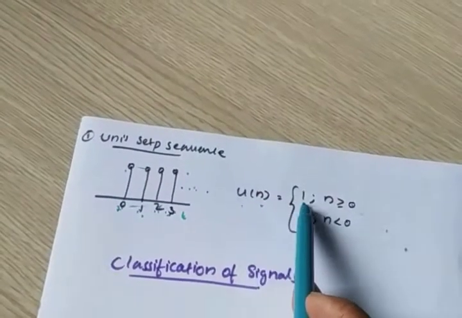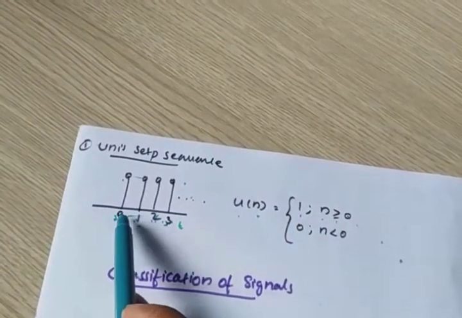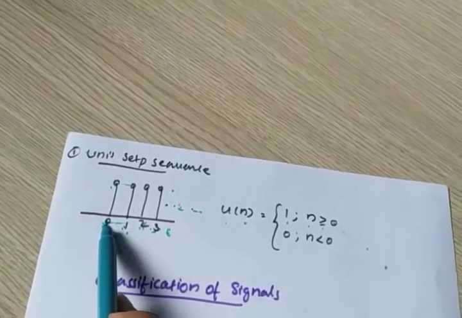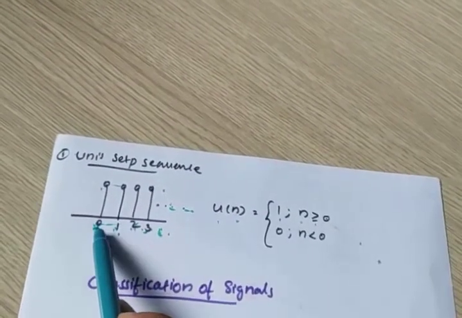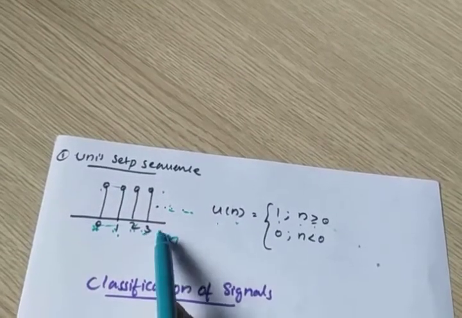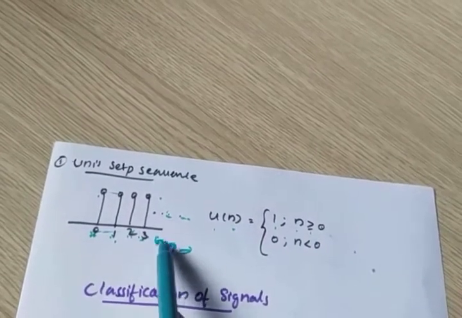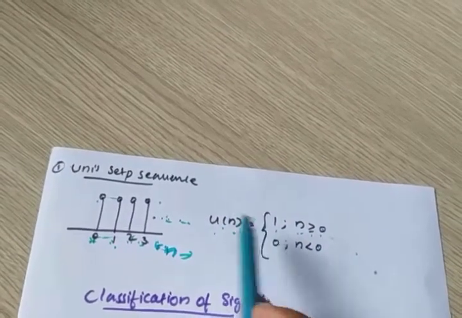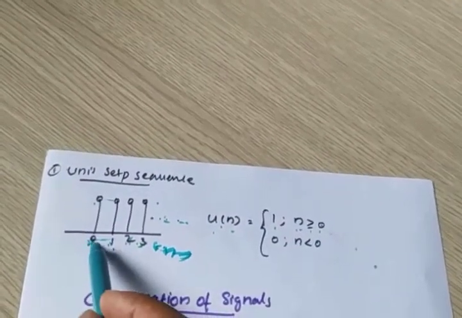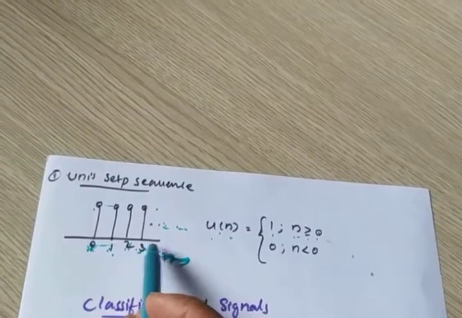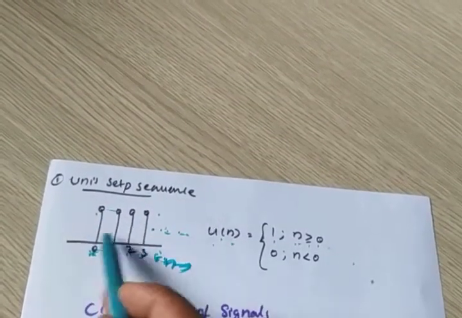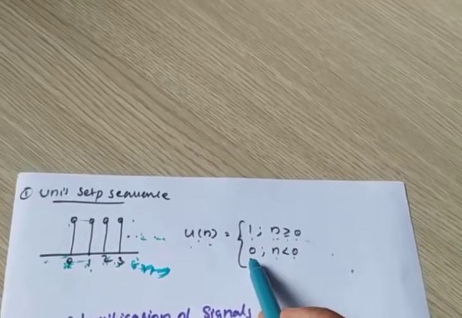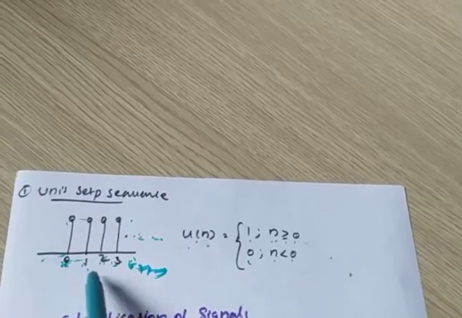So u of n is equal to 1 for n greater than or equal to 0. Look here, from 0 to a high value of n. This is normally represented as n instead of t. For n greater than 0, amplitude is 1. This is the n value: from 0 increasing, amplitude is 1. What happens for less than 0? Amplitude is 0. That means for n less than 0, amplitude is 0. This is the n axis.